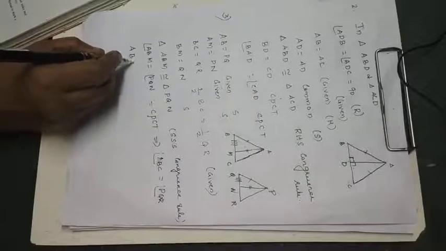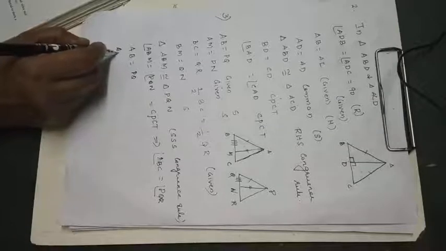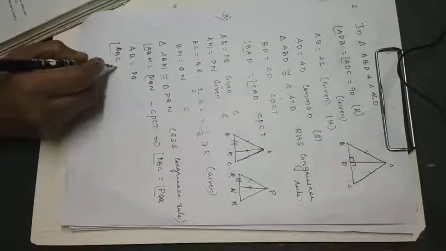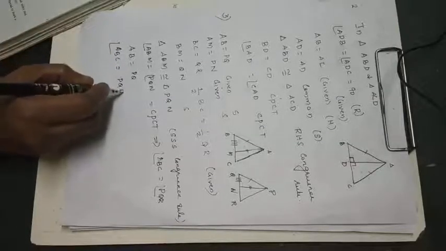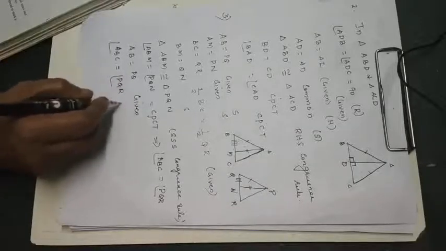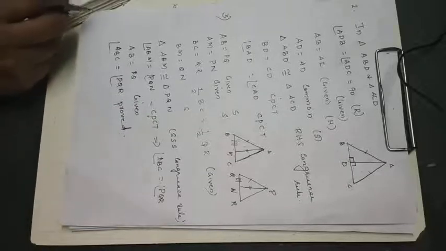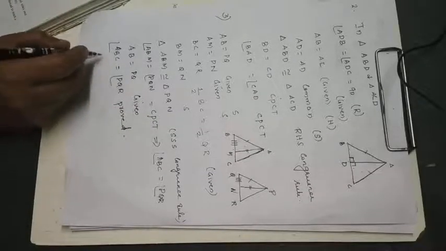For that, first thing is same, AB is equal to PQ. Then this angle you have to take, angle ABC is equal to angle PQR. The reason for this one is given, this one we have just proved, so you can write reason proved.